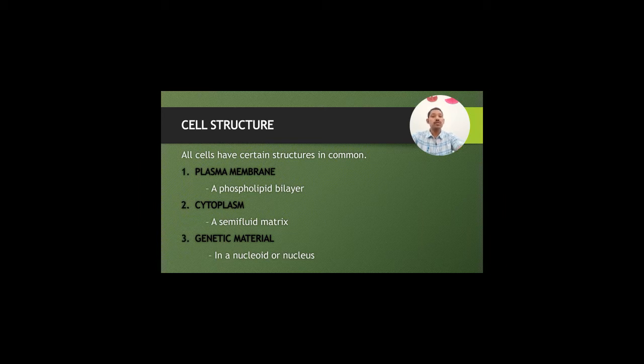So, one by one we will study the cell. We will study all the organelles which are present in the cell. And why do we say organelles? Organelles means small organs, from the word meaning small or tiny. Then we will study the plasma membrane.